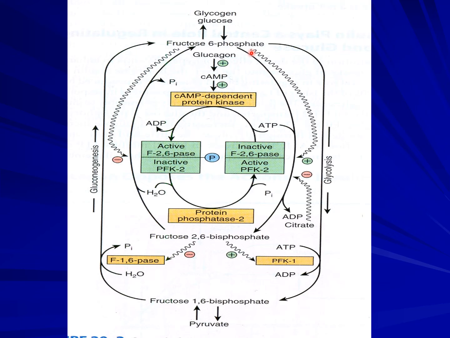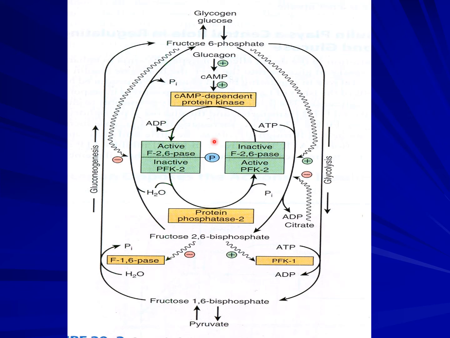In the presence of glucose and fructose 6-phosphate, this enzyme forms fructose 2,6-bisphosphate. This stimulates phosphofructokinase 1 to convert fructose 6-phosphate to fructose 1,6-bisphosphate and then on to pyruvate. But if there is a lack of glucose, what happens?